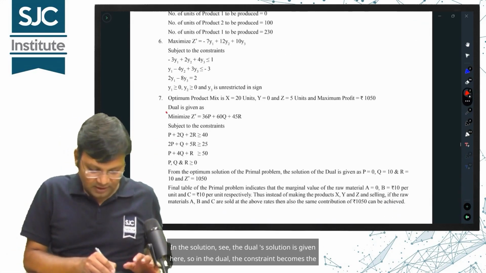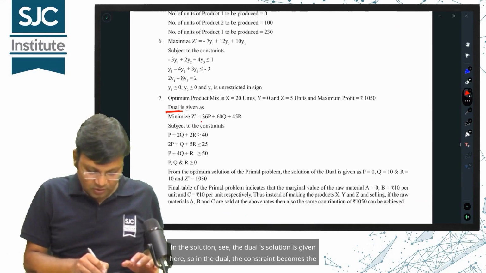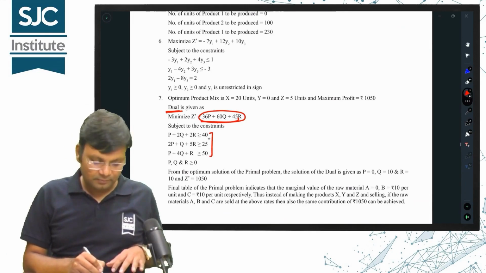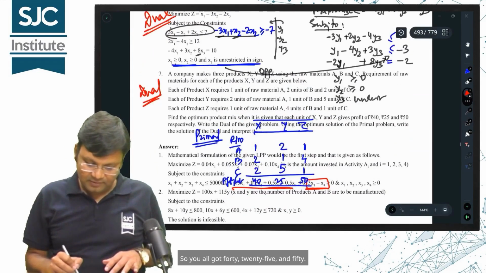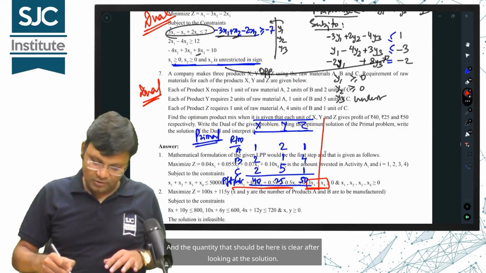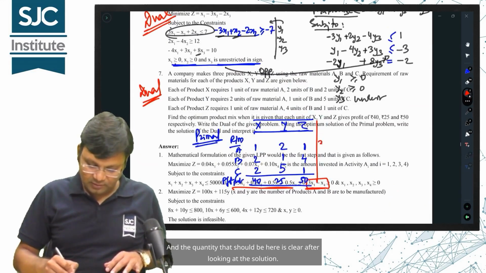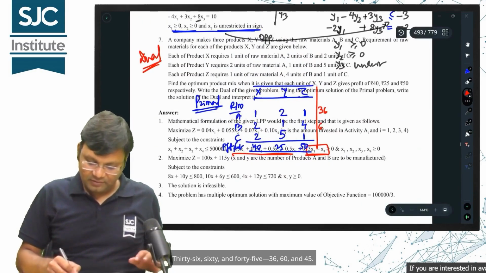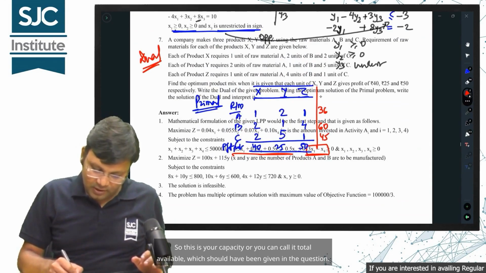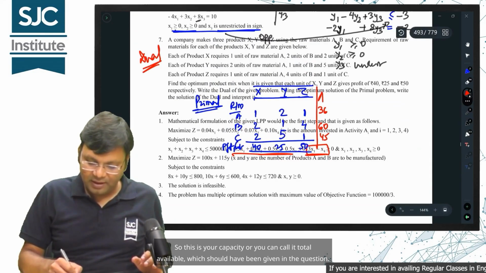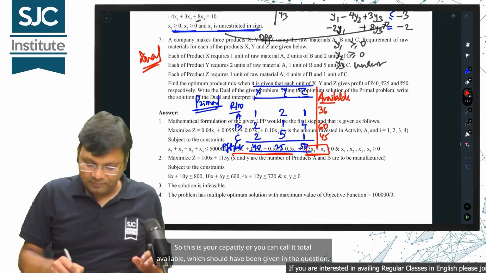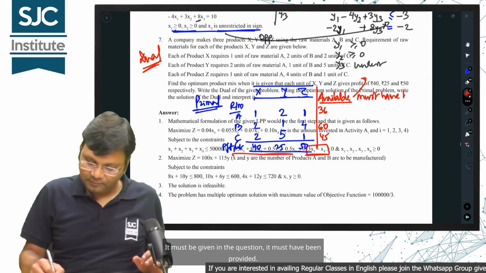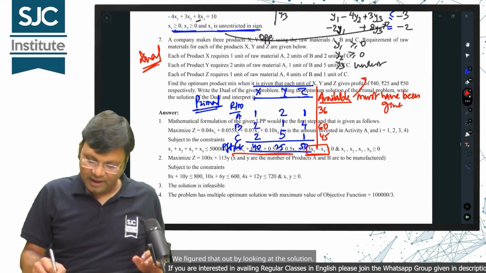In the solution, see, the dual solution is given here. So in the dual, the constraint becomes the objective and the objective becomes the constraint. So you all got 40, 25 and 50. And the quantity that should be here is clear after looking at the solution. 36, 60 and 45. So this is your capacity, or you can call it total available, which should have been given in the question. It must have been provided. We figured that out by looking at the solution.